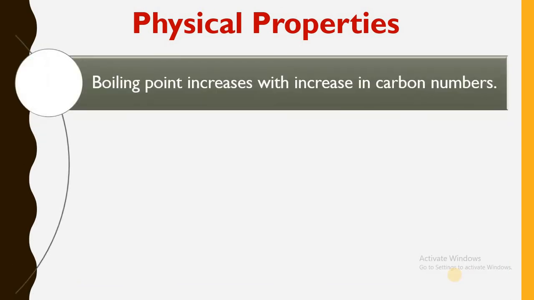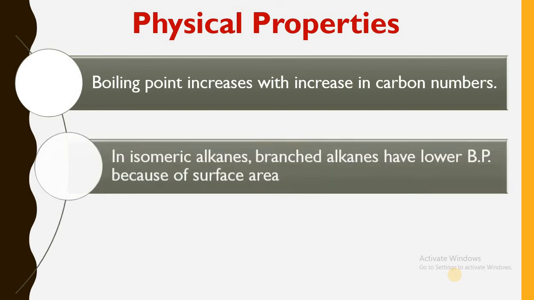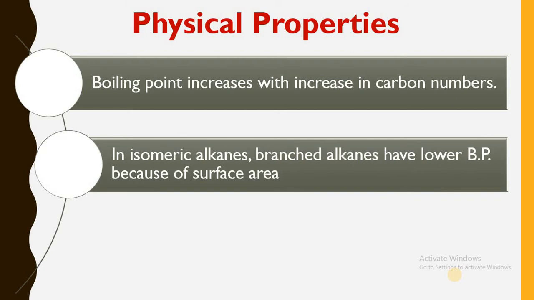Boiling point of alkanes increases with increase in carbon atoms. So as you increase the number of carbon atoms in a chain, the boiling point increases. And this is applicable for all functional groups. Then in isomeric alkanes, branched alkanes have lower boiling point because of surface area.